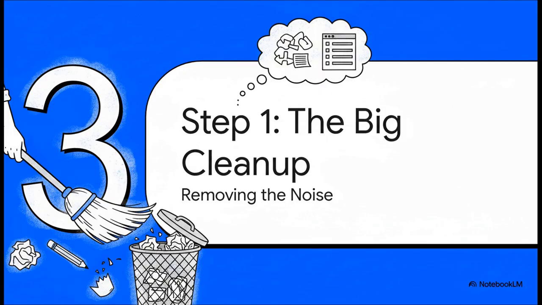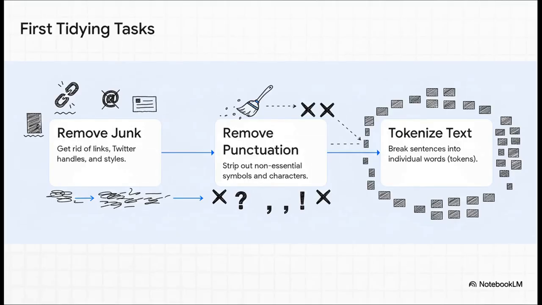All right, let's roll up our sleeves and get our hands dirty. The very first step in tidying our messy text office is just getting rid of all the obvious junk. We're going to start with three main jobs. First, we'll ditch stuff like website links and user handles. They don't really add to the message. Next, we'll strip out all the extra punctuation. And finally, we'll break up what's left into individual words, or tokens, so we can look at them one by one.